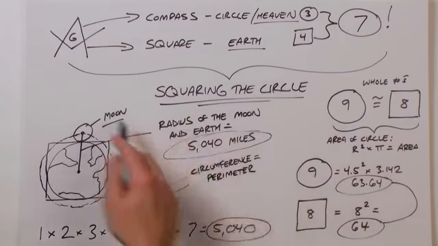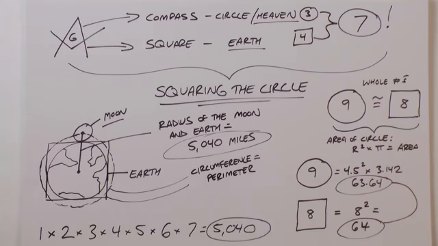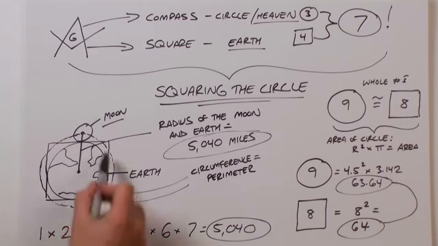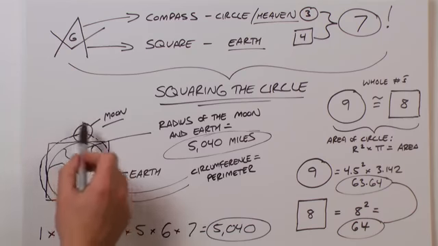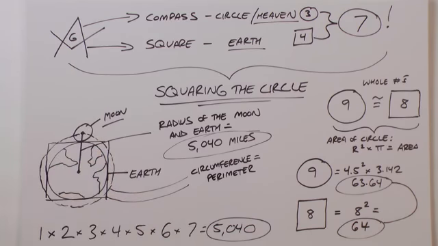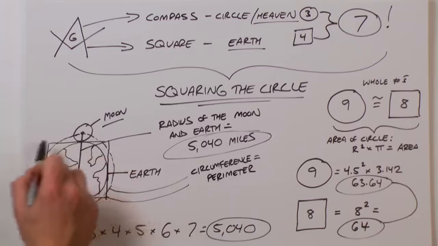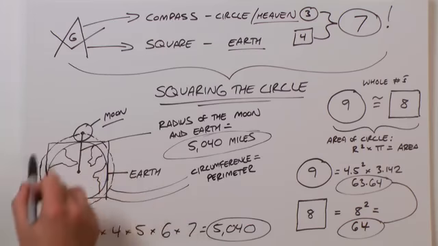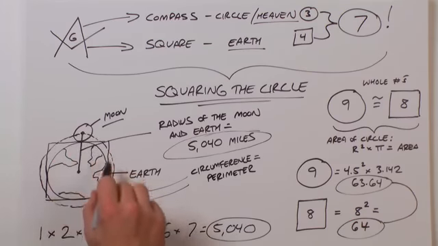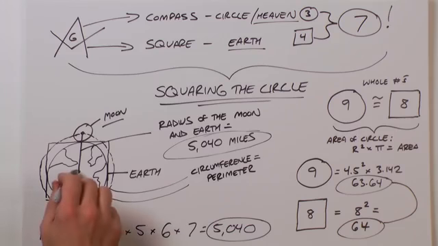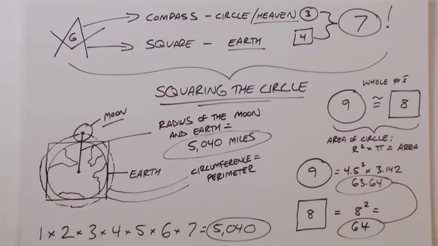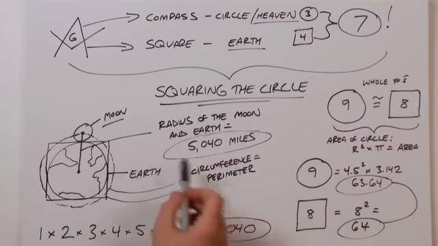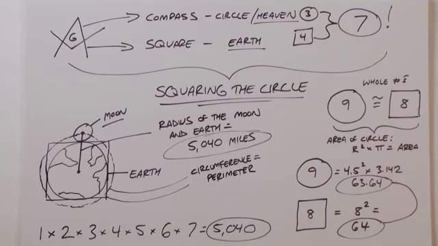Now, the squaring the circle also had to do with the earth and the moon. So if we have our earth and we draw the moon down and we put the moon right next to the earth, and we put a square around our earth, and we make a circle, the circumference of the circle equal to the perimeter of the square, it will cut right through the center of the moon. So if we put a dot in the middle of our Earth and a dot in the middle of the moon, and we add this, it gives us the radius of the moon and the Earth equaling 5,040 miles.